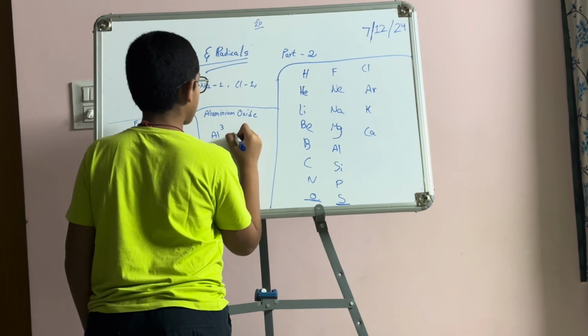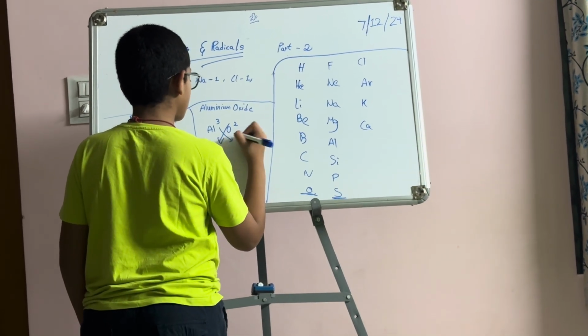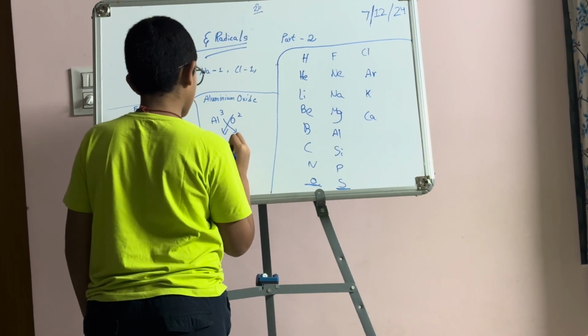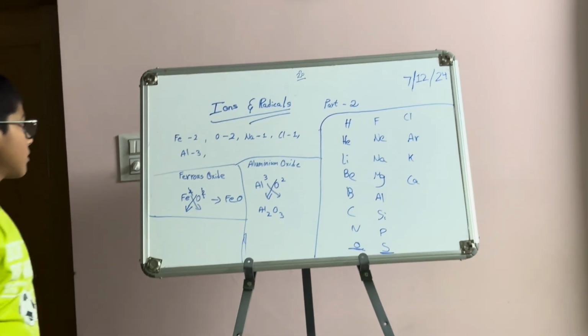Al3 and oxygen O2. We crisscross 3 and 2, and we get Al2O3, the formula for aluminium oxide.